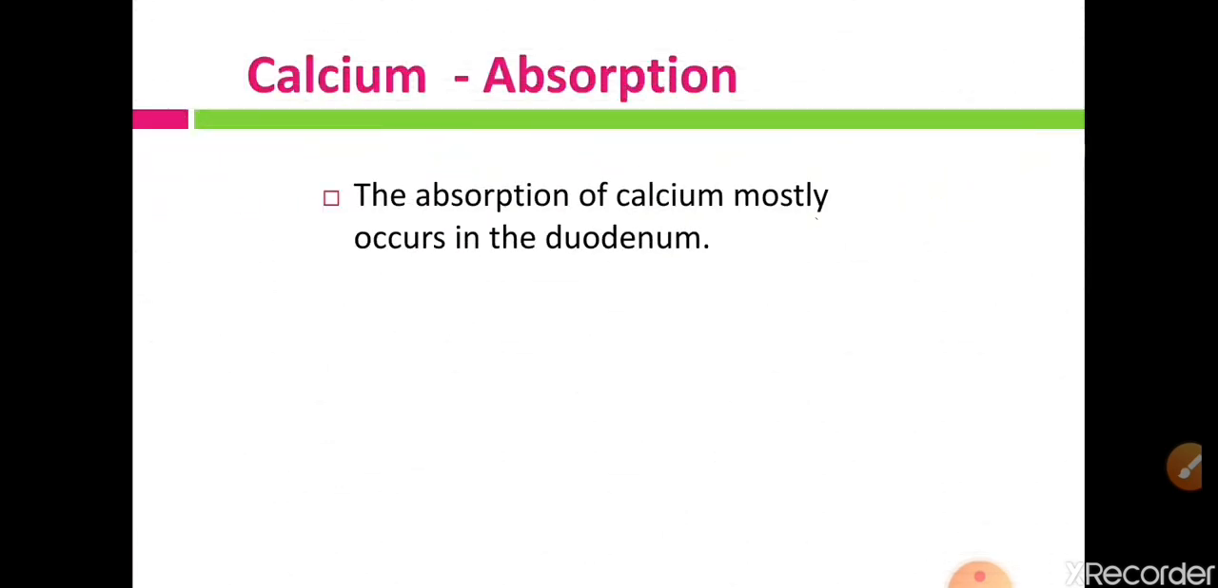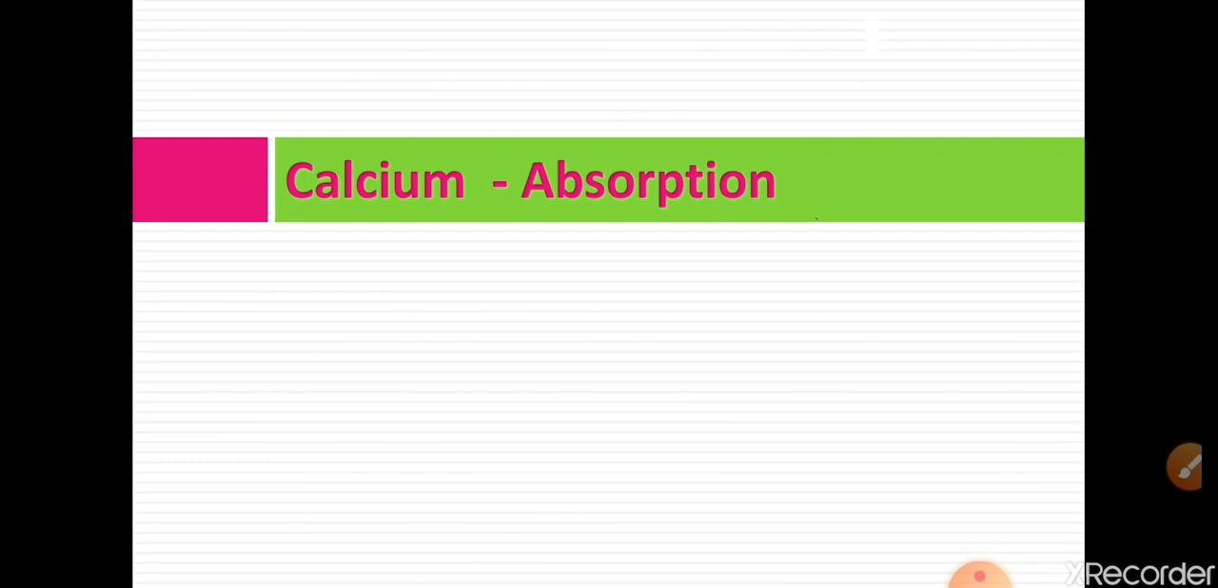So calcium is absorbed mostly from the duodenum. The duodenum is part of the GI tract, and from the duodenum calcium is absorbed after digestion of food. Then there are some stimulating factors for the absorption of calcium from the GI tract, while some factors are inhibiting factors. That means some factors stimulate the absorption of calcium and some factors inhibit calcium absorption in our GI tract.